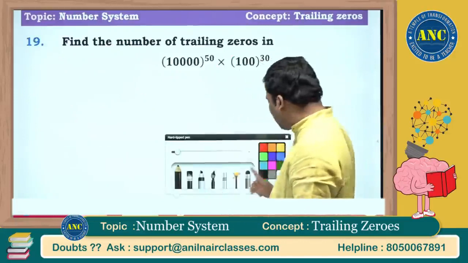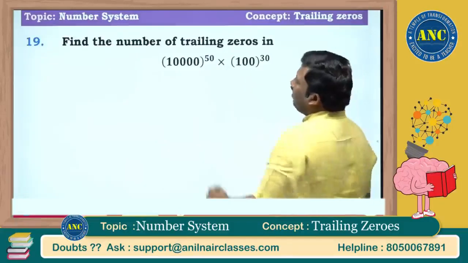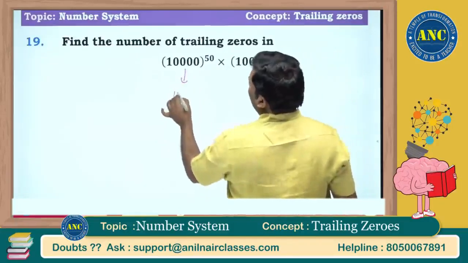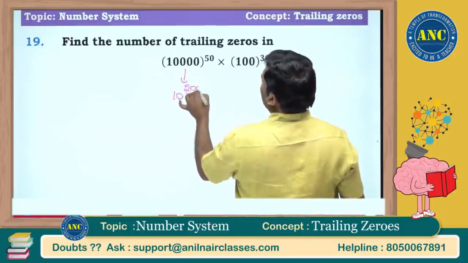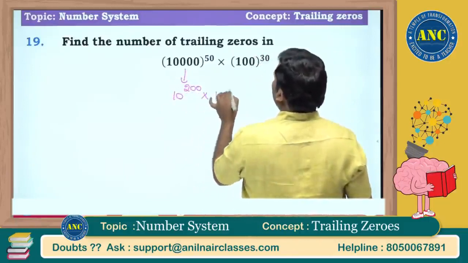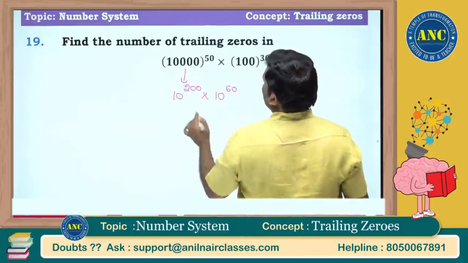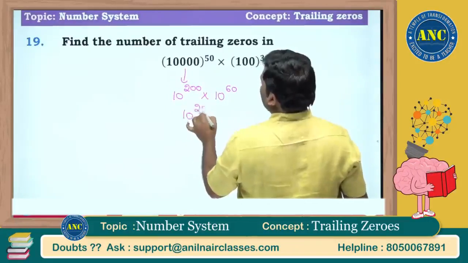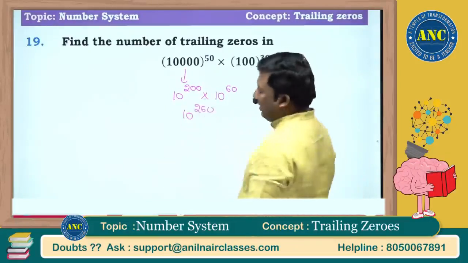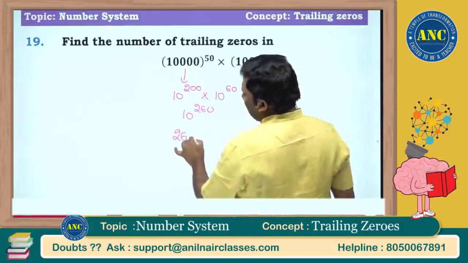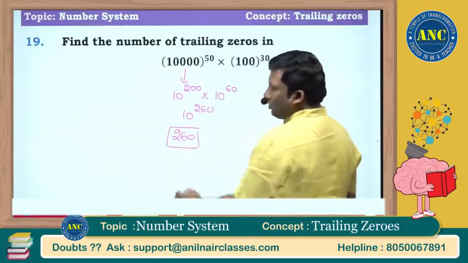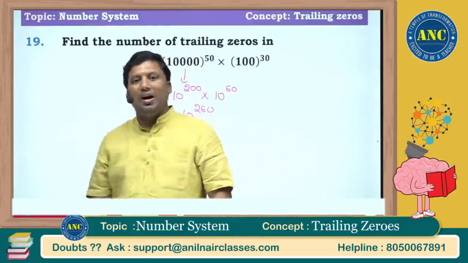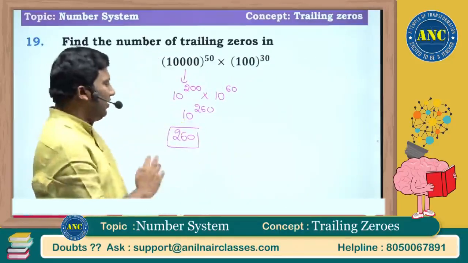That is a very good question. Now the number of trailing zeros depends on the highest power of 10. Taking the smaller power, 5 power 88 gives 10 power 88, and 2 gives a larger count, so the answer will be 260. Answer will be 260. Very, very easy question.